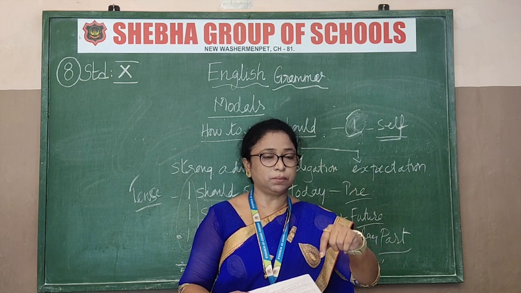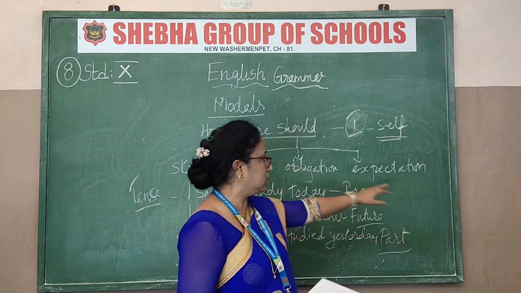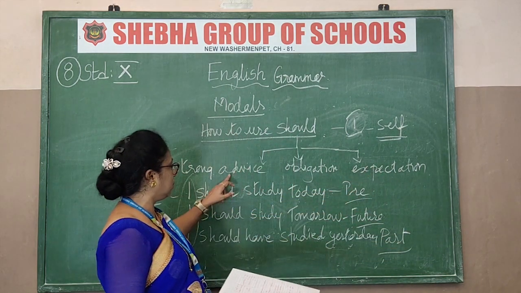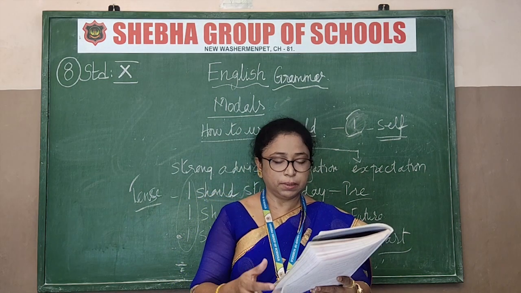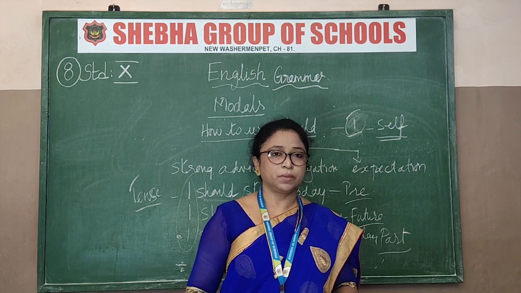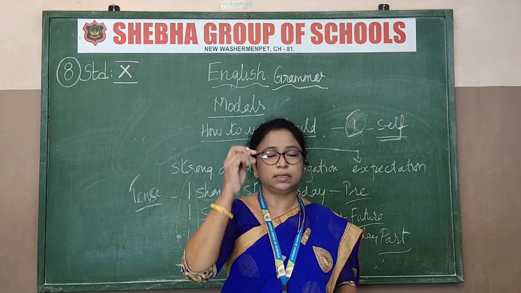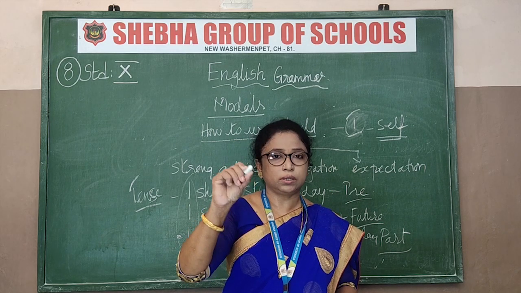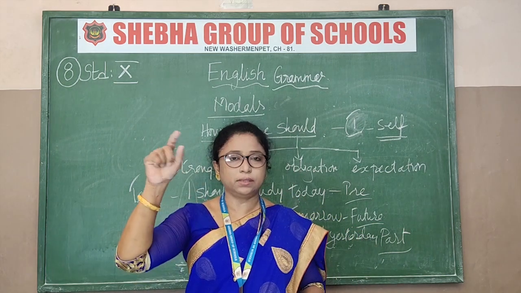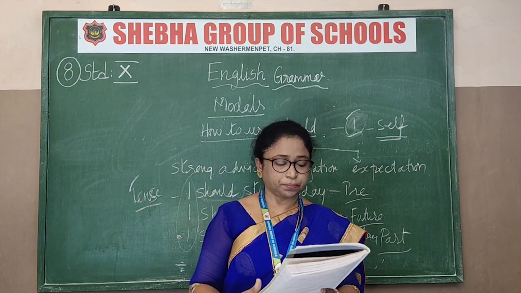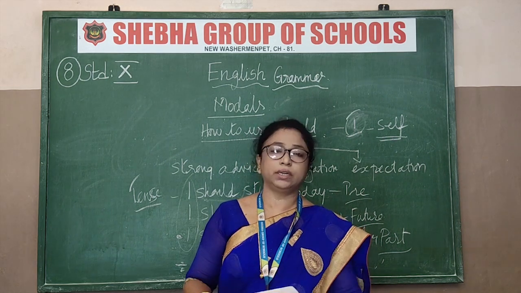This example, what I am telling you, is I should have thanked you. I should have apologized is expectation. It comes under this. Okay, all this should come under strong advice. Got it? And then, I shouldn't have forgotten your birthday. Now this is the negative way of talking. Shouldn't. I told you last time, when I am saying shouldn't, the O should not be written. You must write shouldn't, with an apostrophe instead of the O. So the negative way of talking with should is I shouldn't have forgotten your birthday.